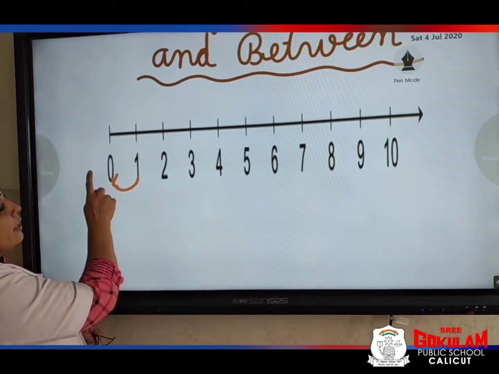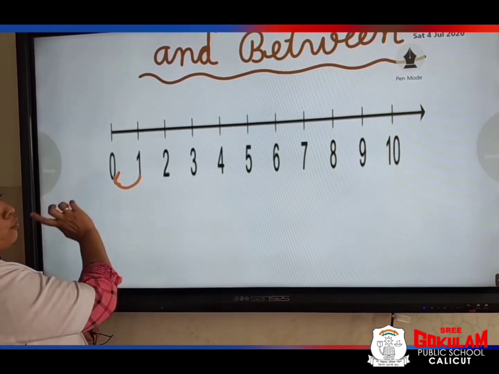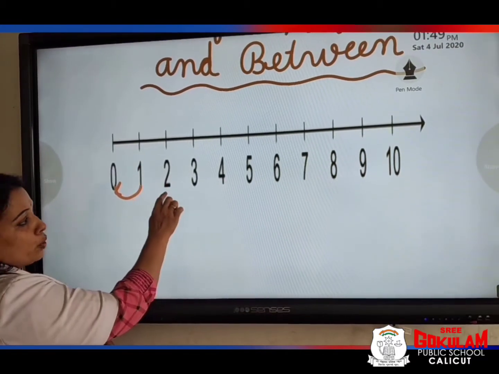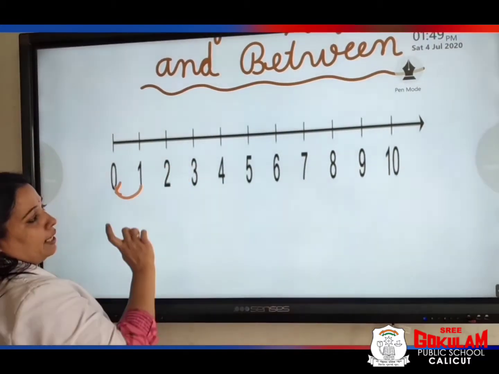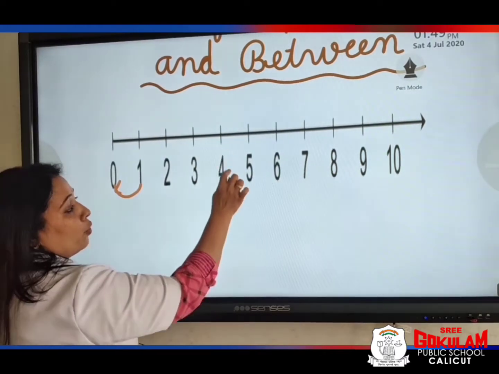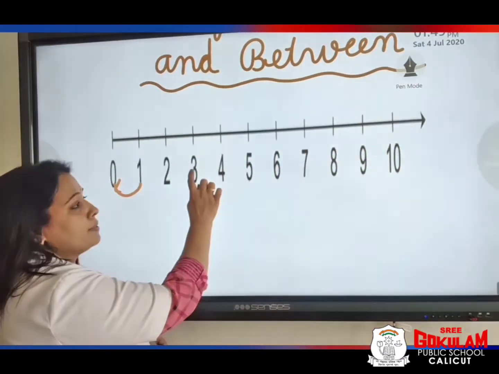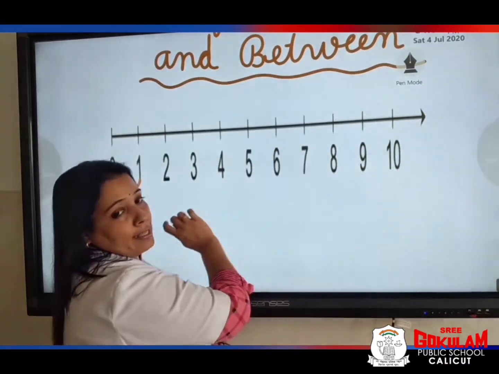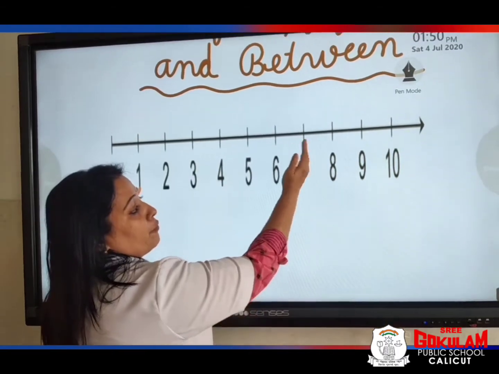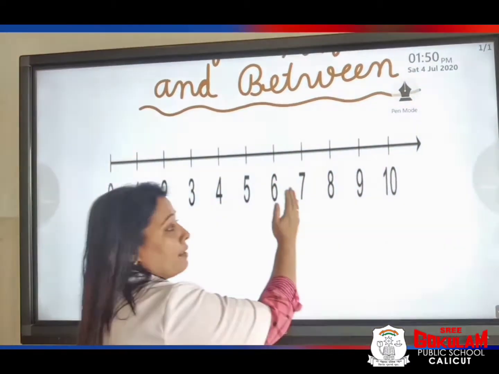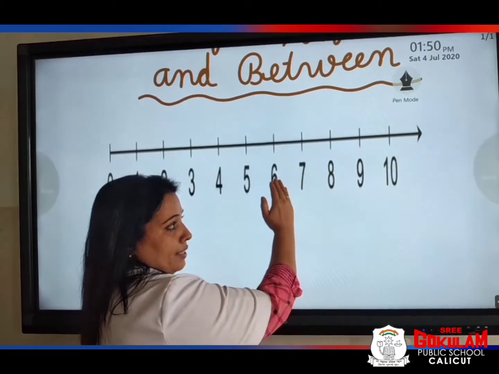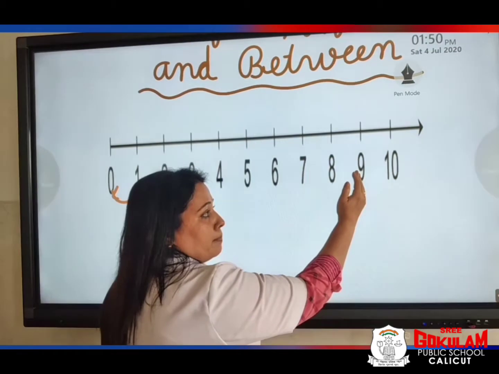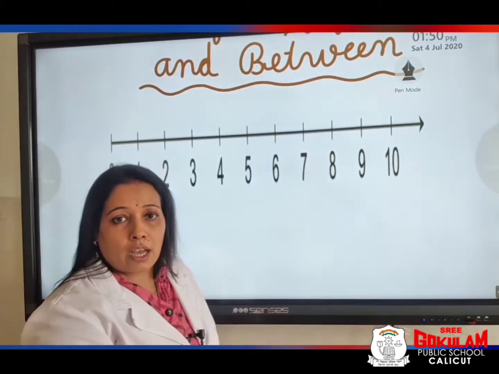Now see children, here 0 comes before 1. 1 comes before 2. 2 comes before 3. 3 comes before 4. 4 comes before 5. 5 comes before 6. 6 comes before 7. 7 comes before 8. 8 comes before 9. 9 comes before 10. Are you clear?